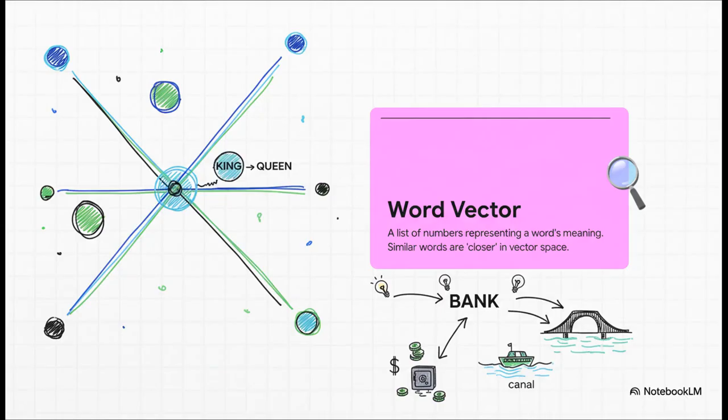First things first, we have to turn language into numbers that a computer can actually work with. We do this using something called word vectors. You can think of a word vector as a coordinate on a giant map of meaning. So words like king and queen would be really close together on this map. The problem is that an ambiguous word like bank starts out kind of close to both money and river.